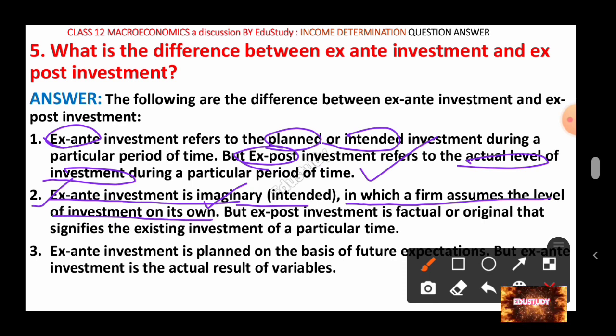That means if a firm assumes to invest in any part of its project, or imagines investing some amount of money or capital on its project, that investment is the ex ante investment, that is, imaginary investment.